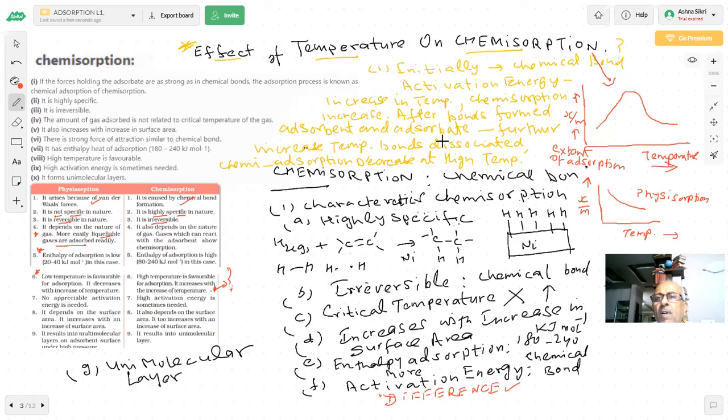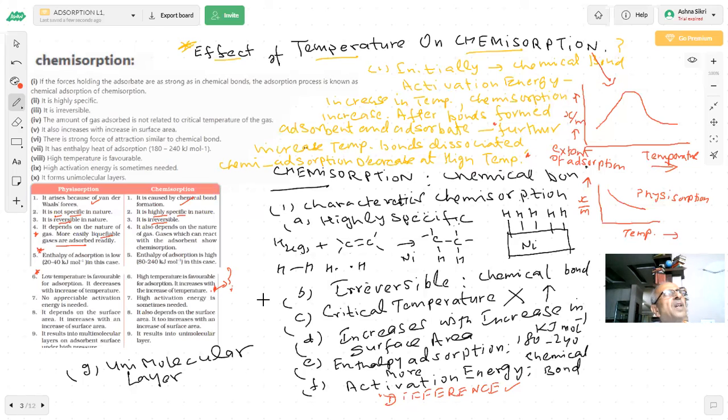Okay, further. No appreciable activation energy is required in physisorption. High activation energy is required in chemisorption. It depends on the surface area, it increases. It results in multimolecular layers in physisorption. It results in unimolecular layers in chemisorption, students. These are some of the points of difference which we already know.